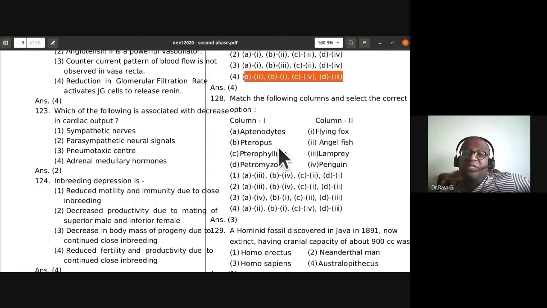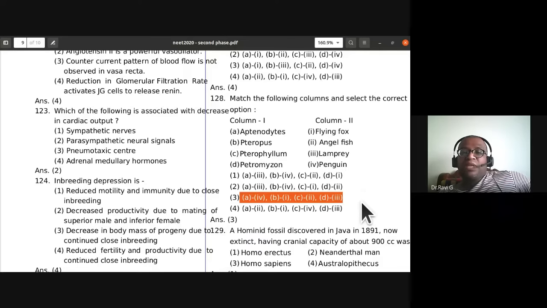You should remember the scientific name also. Pteropus is flying fox. Pterophyllum is angelfish. Petromyzon is lamprey, D is 3. So the option which is correct is A4, B1, C2, D3.